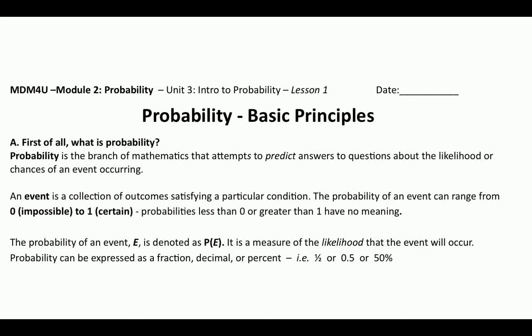The probability of any event can range from 0, which would be an impossible situation, to 1, which would be a certain situation. So a probability of 0 means that this event will not happen, and a probability of 1 means that this event is certain to happen. Probabilities that are less than 0 or greater than 1 have no meaning. Yeah, and this is helpful to you in solving problems in that if you're using methods to find probabilities and you get like negative 20% or 1.5 probability, then you may have done something wrong. Yeah, because any probabilities that are less than 0 or greater than 1 have no meaning.